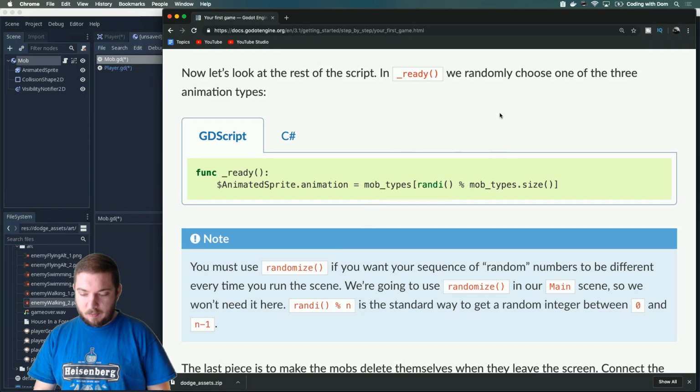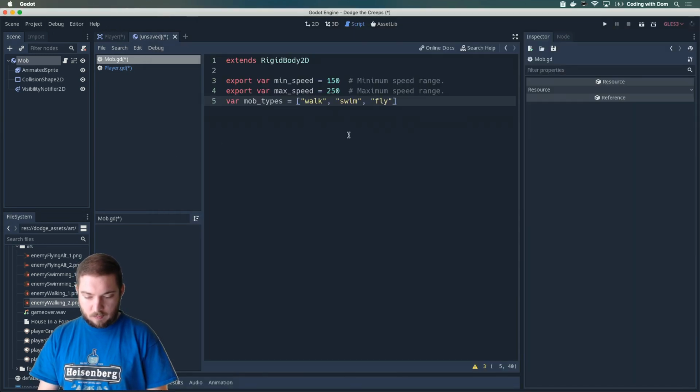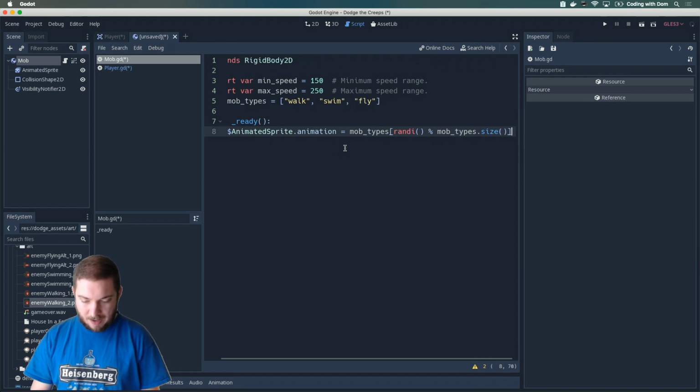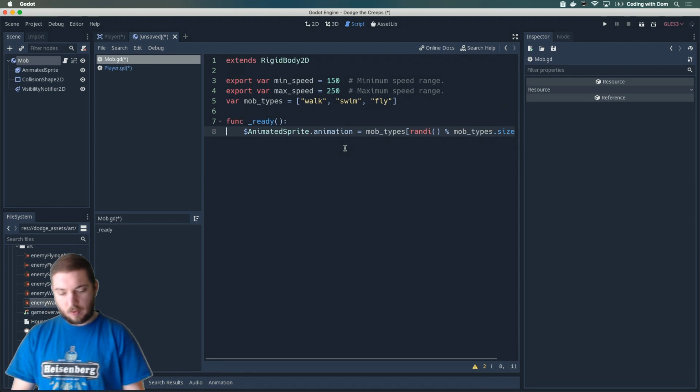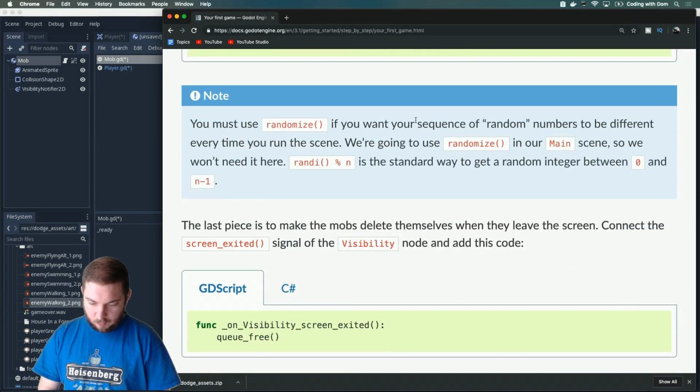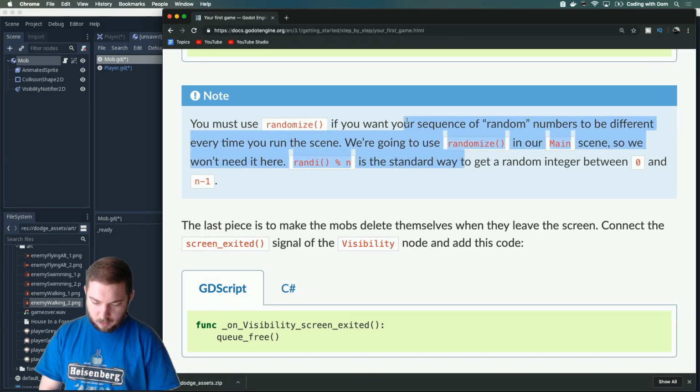In ready, we randomly choose one of these animation types. Nice. Animated sprite animation is one of those mob types. If you want your sequence to run under a different window, we're going to use randomize in our main scene, so we won't need it here.